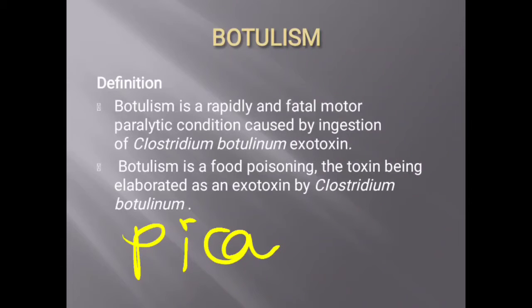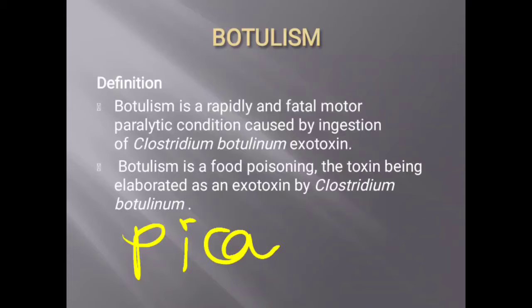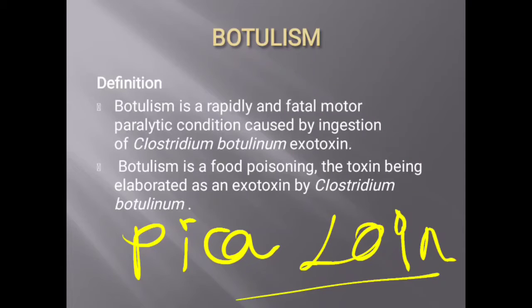The animal tries to eat whatever is present in its surroundings, and during that process the animal chews bones. If the animal accidentally chews the bone of an animal carrying type D strains of Clostridium botulinum, it will lead to food intoxication in ruminants. In ruminants, this botulism is known as loin disease.